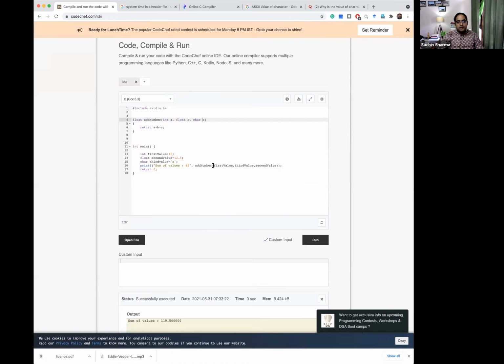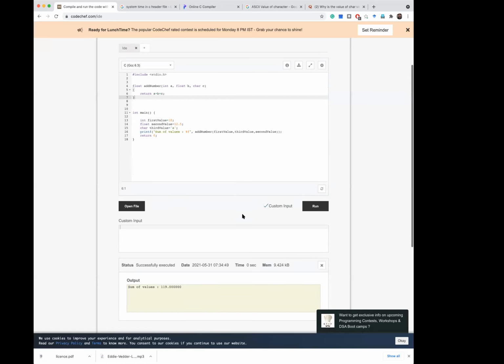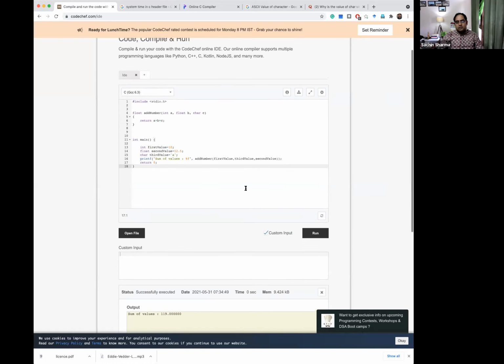But now when I am passing these values, what is happening? First is of integer type, it is matching. Okay. Third one, here I am passing character, but it is expecting a float value. Here I am passing the float value, but it is expecting a character value. So it will give me an error. Although it is running, in an independent compiler on your system, it will give you an error because there is a mismatch of the parameter passing or data passing. Okay.